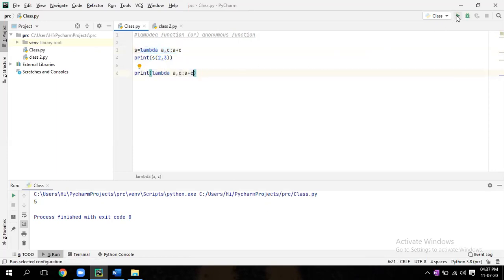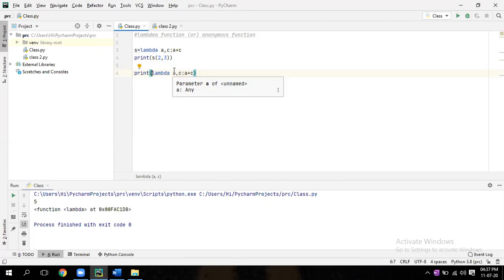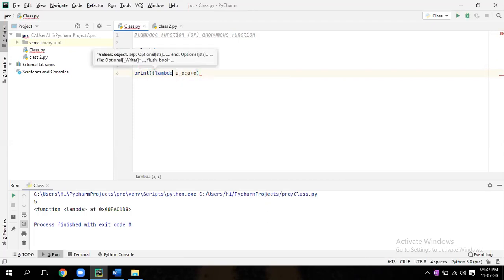Then bracket start. Give the bracket. Close it. There you write again, give bracket, start, in between 2 comma 3.